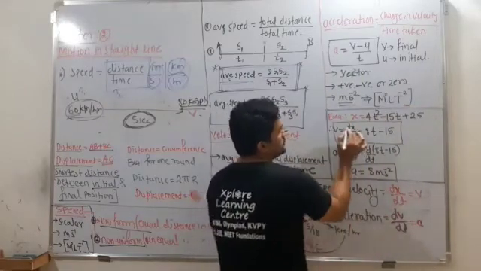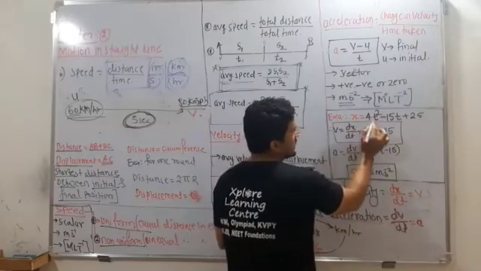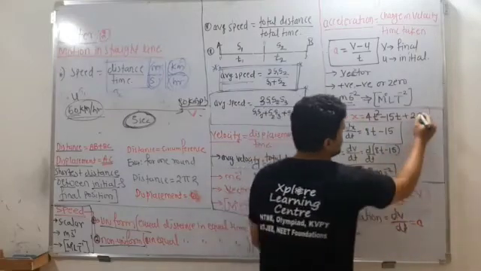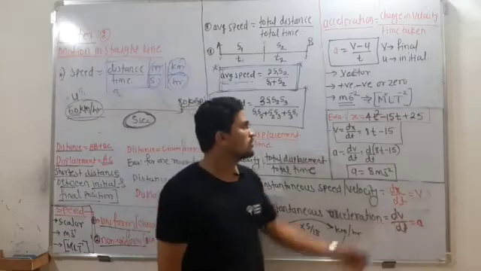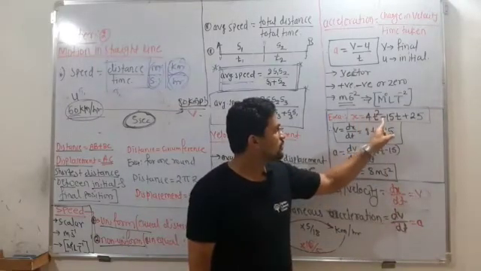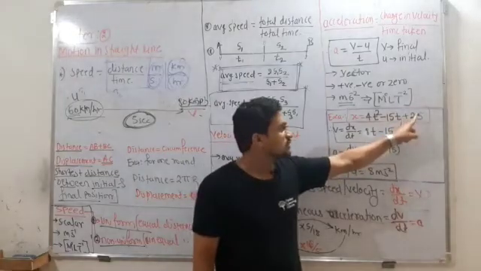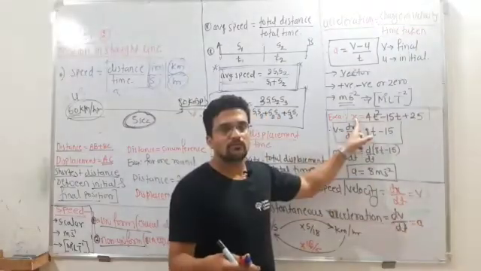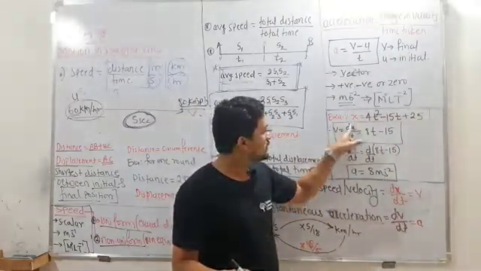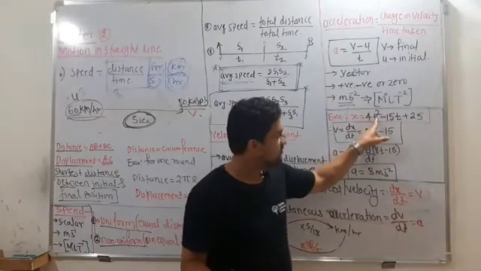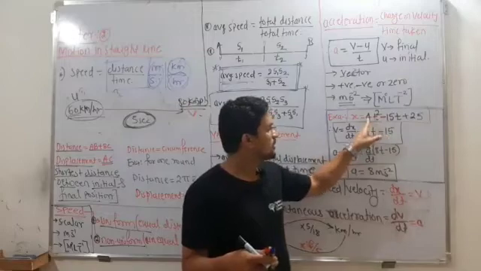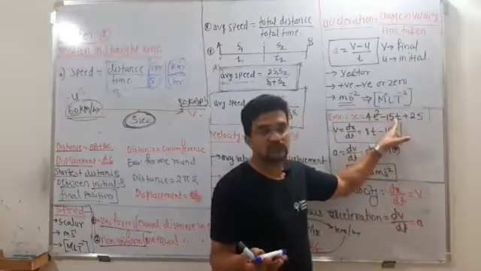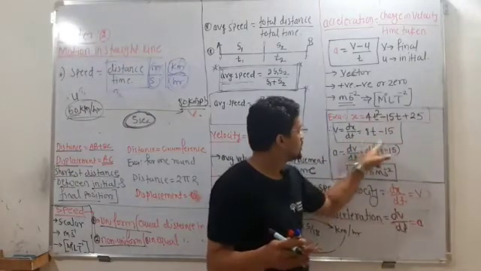Now suppose any object is moving and its distance and time relation is given. Someone asks you, if x is equal to 4t square minus 15t plus 25, find out the acceleration and the velocity. So x is given with time, so v is equal to dx by dt. What is the differentiation of t square? It becomes 2t. So 2 multiplied by 4, you will get 8t. Differentiation of the constant 25 is 0. Differentiation of t becomes 1, so it becomes minus 15. So this is your velocity.